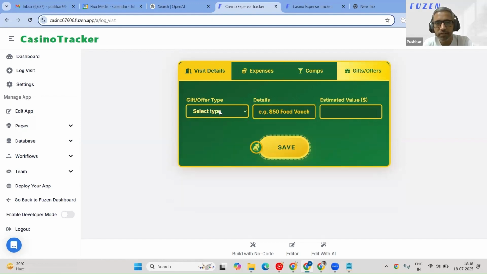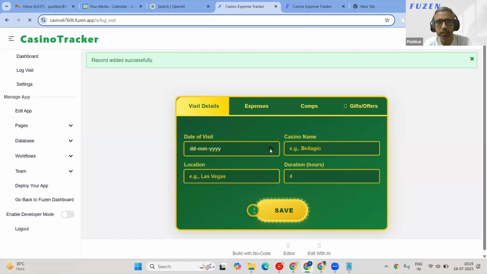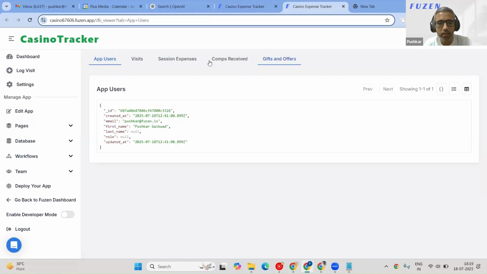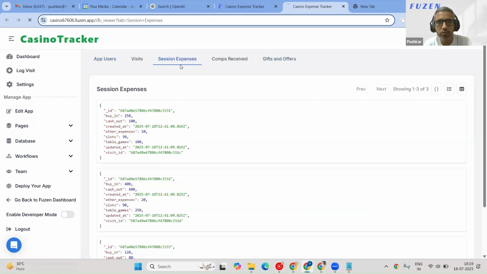And gift and offers, I'll just put something here. Yep, that looks right. Okay. So food. Okay, I'll try to save it. At least let's see if we're able to save the data correctly. Once it's added, what I want to do is go back to the database and check whether these records got updated.